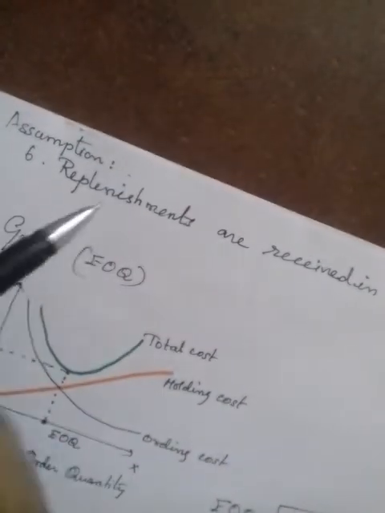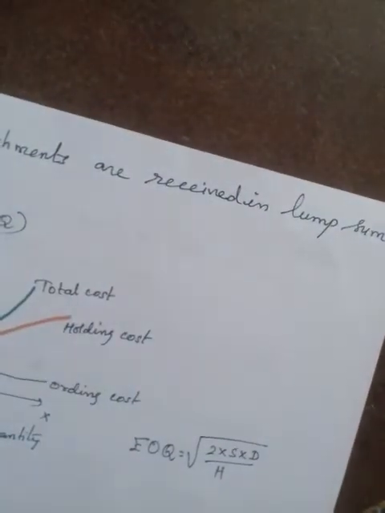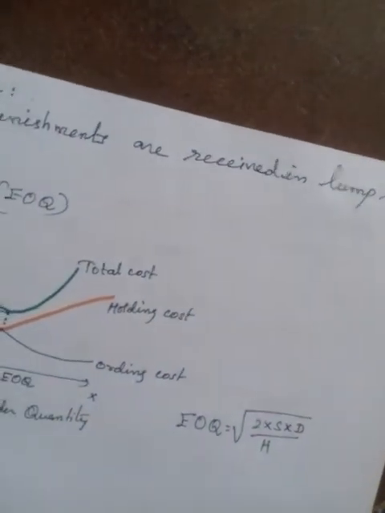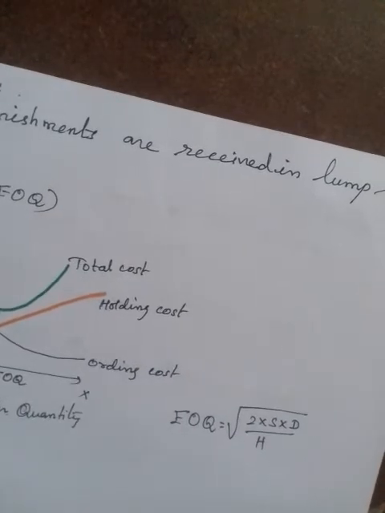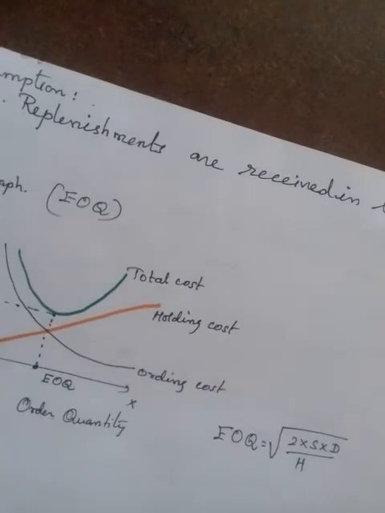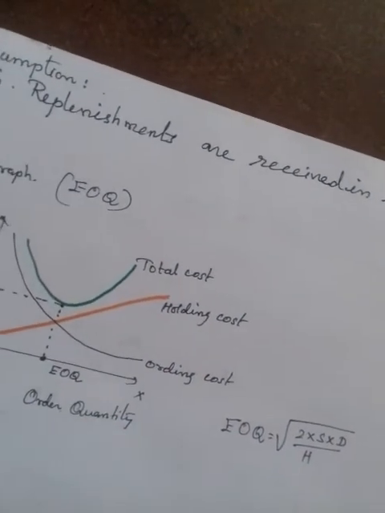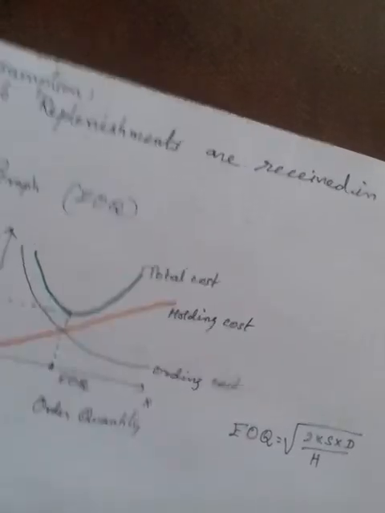This is the sixth assumption: your replenishment is received in a lump sum. When you reorder the product, it should arrive in hand in a lump sum. So based on these six assumptions we are going to calculate our EOQ.